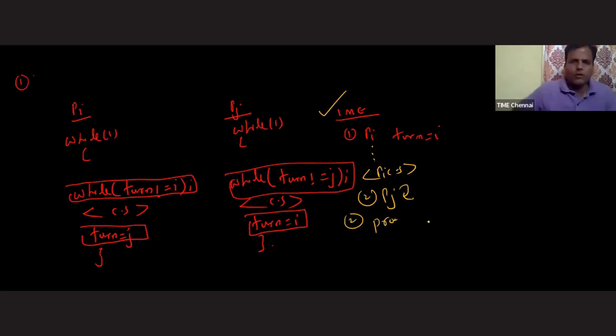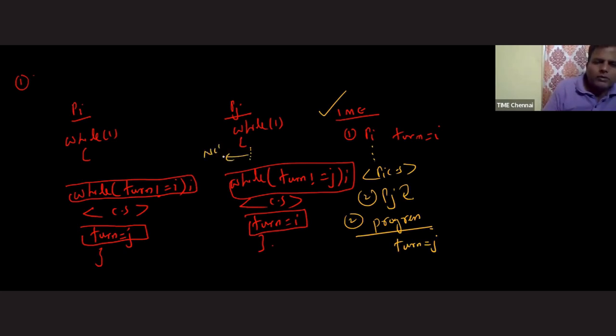That is progress. Okay. I said that by the definition of progress, a not interested process should not stop the interested process. Am I correct or not, sir? Fine. So let's see this one. First, you make one process not interested, but here I am taking turn equals to j. So I'm making process Pj not interested. How can I say that process Pj is not interested, sir? Okay, fine. So remember, sir, whenever processes are executing in a communication environment, it has two parts. First one is the critical section, and the other one is the non-critical section, also called the remainder section.